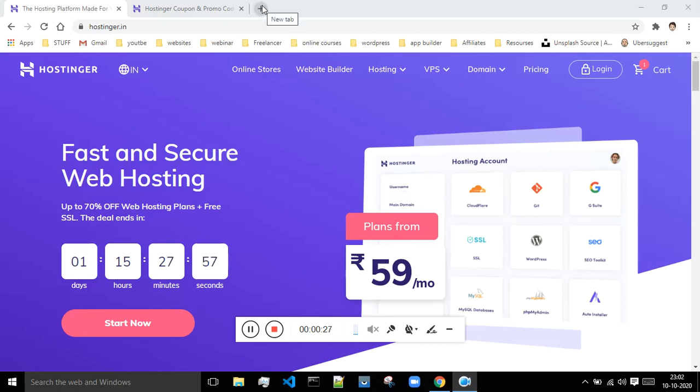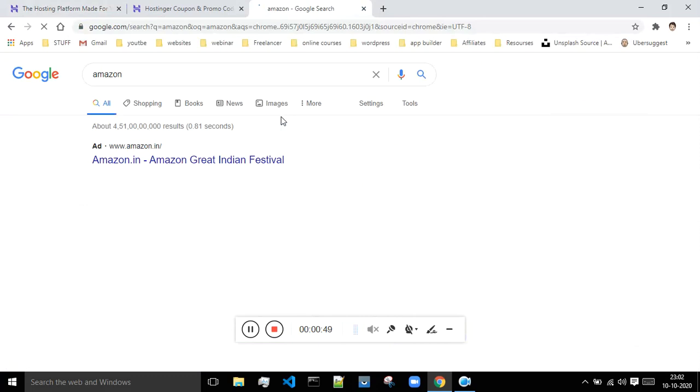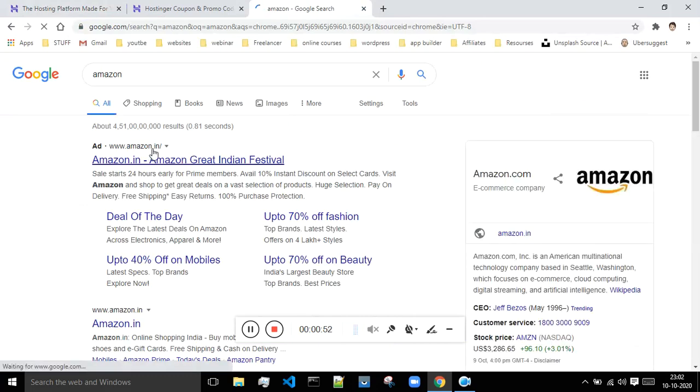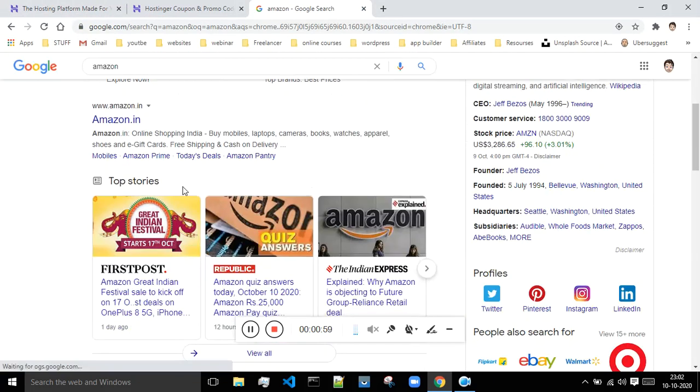Whenever you go to some website, like this one, the website has a name known as hostinger.in. When I say this website has the name www.hostinger.in, this is known as the domain of this particular website. So Hostinger has the domain www.hostinger.in. If I go to Amazon, then Amazon has a domain name like www.amazon.in. So the name of the website is basically known as the domain.